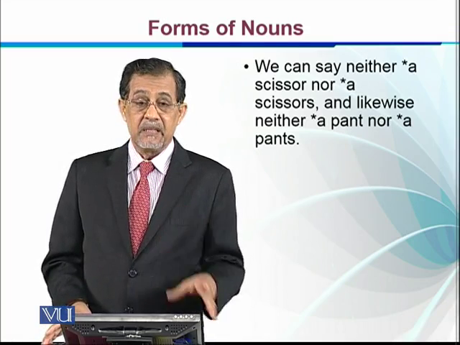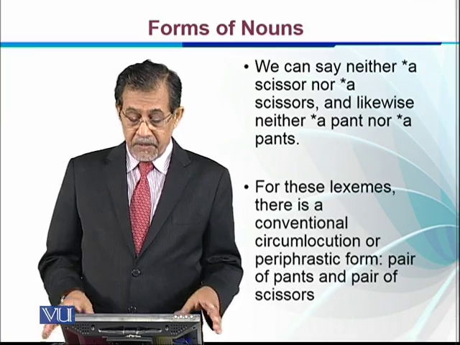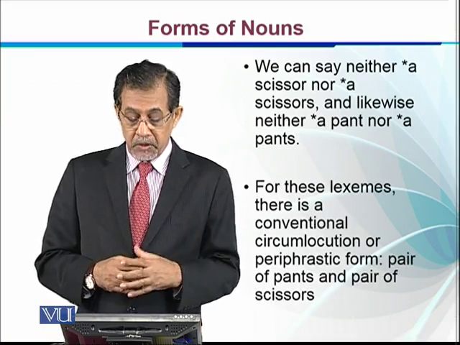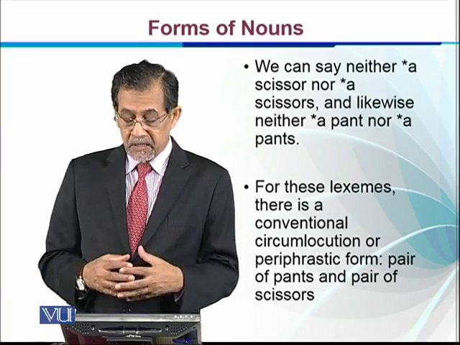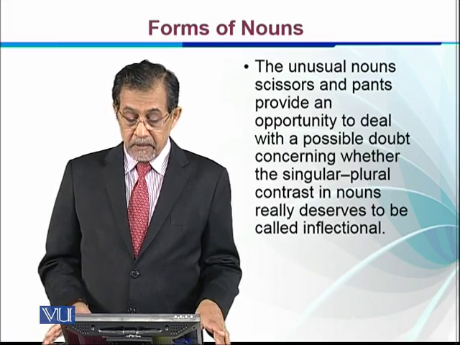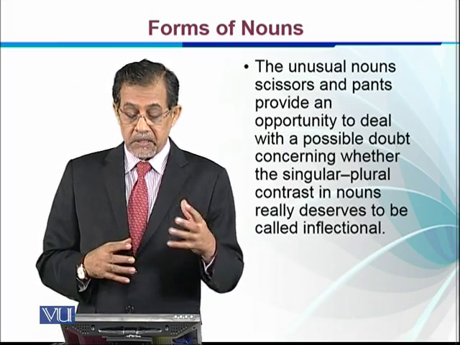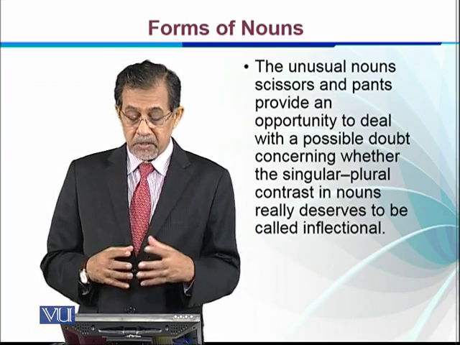So there is some idiosyncratic problem with these things. For these lexemes, there is a conventional circumlocution, as I just said, or periphrastic form, pair of pants or pair of scissors.